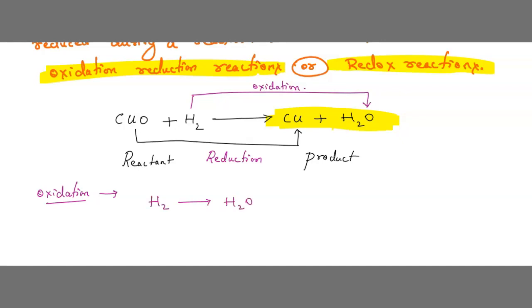Reduction is where CuO becomes Cu. So this is oxidation and this is reduction in the above reaction.